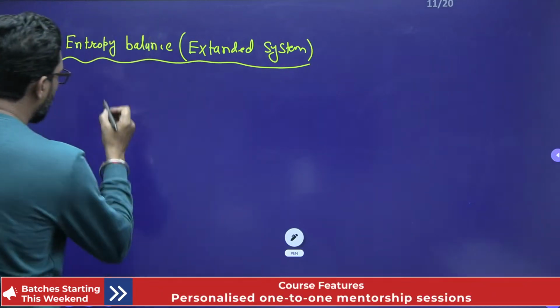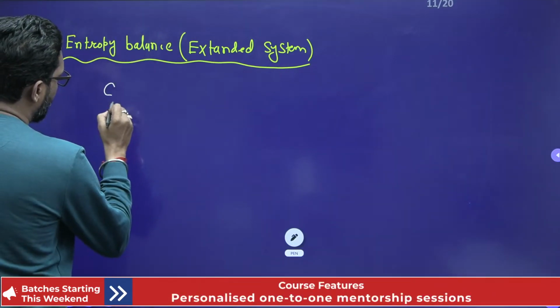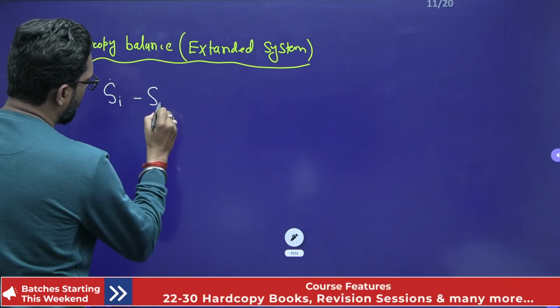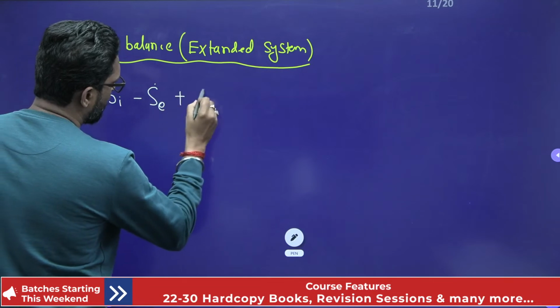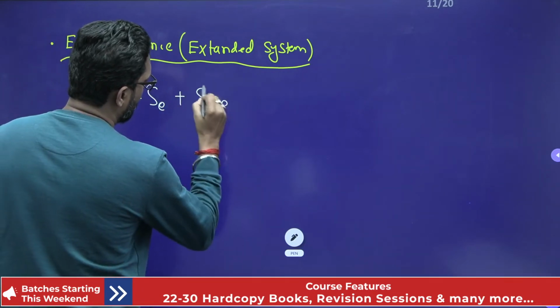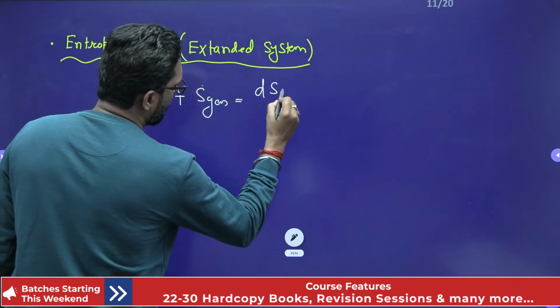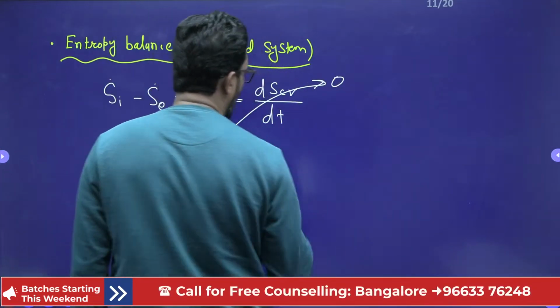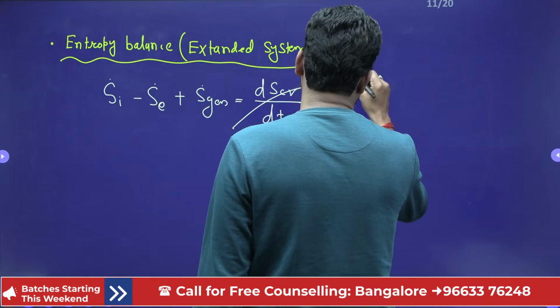S in minus S exit plus S generation is equal to dS CV by dt. Again this is 0. Why? Because steady state.